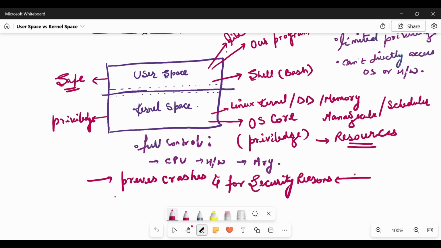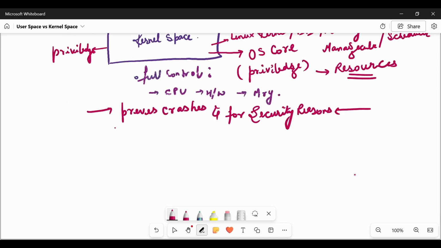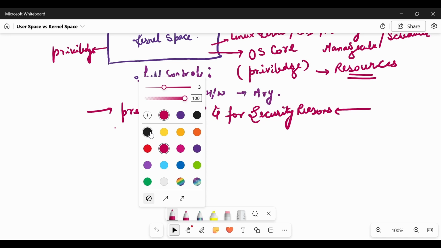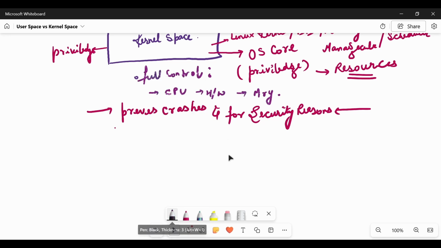When this separation does not exist, one error can corrupt the whole operating system. A simple error or simple crash can cause the entire operating system to crash.